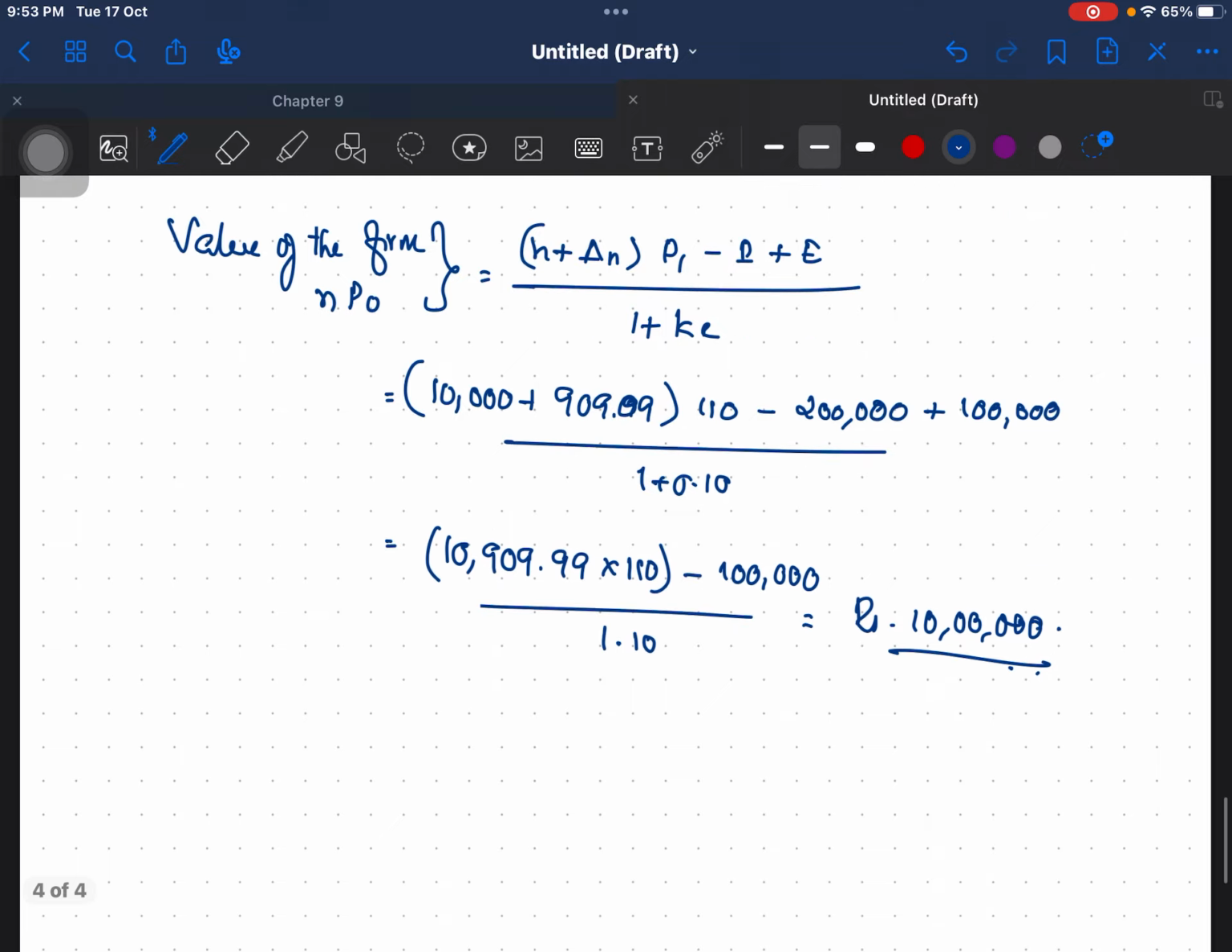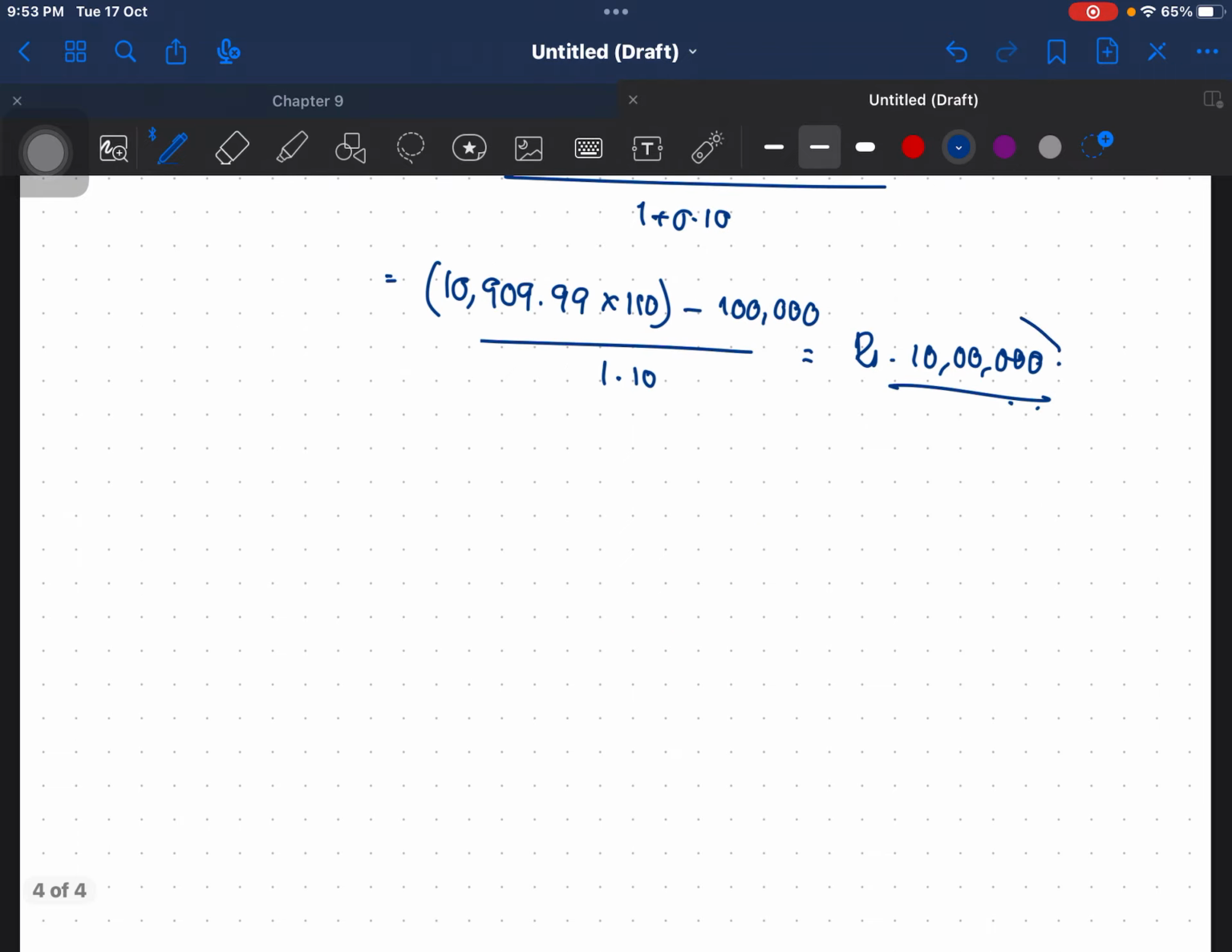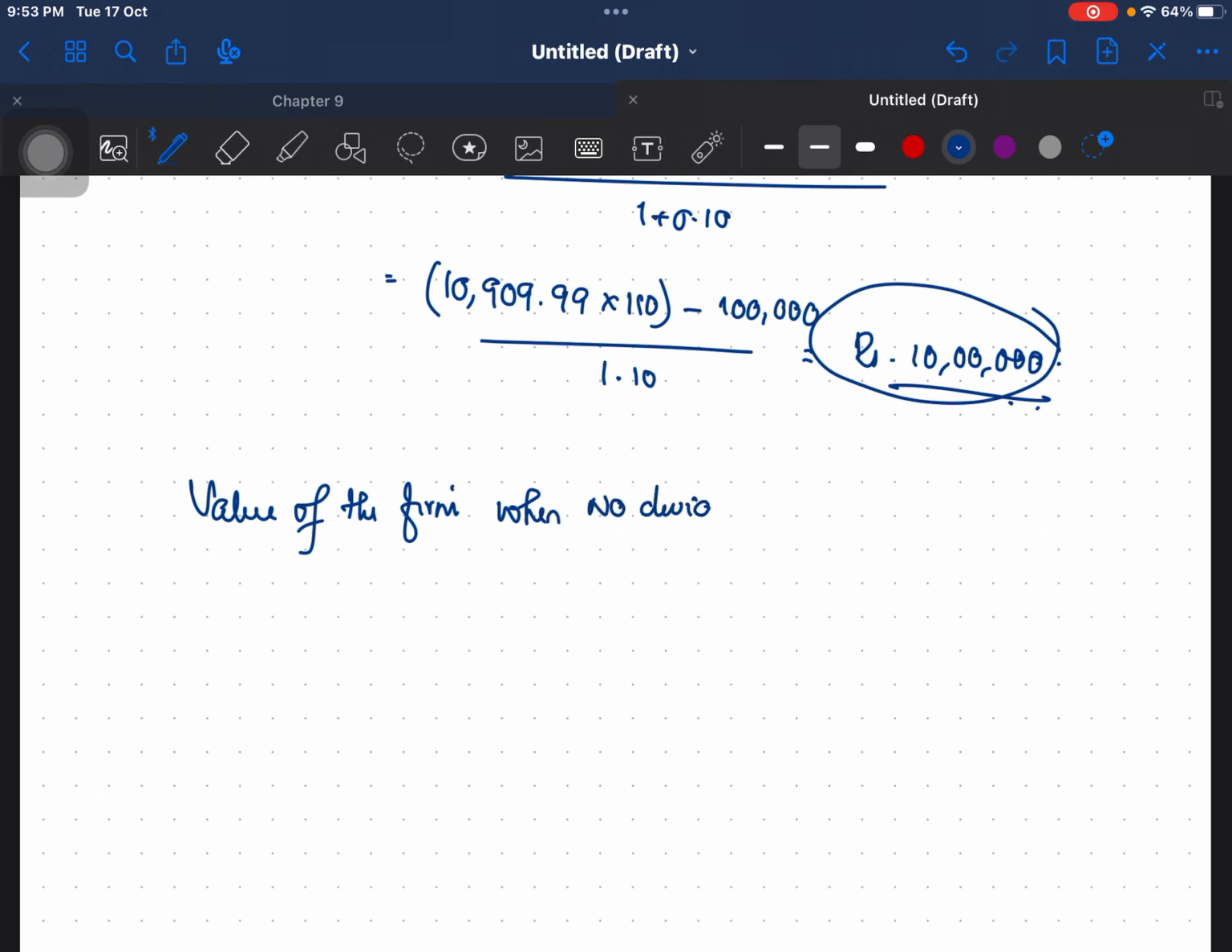So this is when dividends are not paid. Okay, so the value of the firm when no dividends are paid is rupees 10 lakhs.